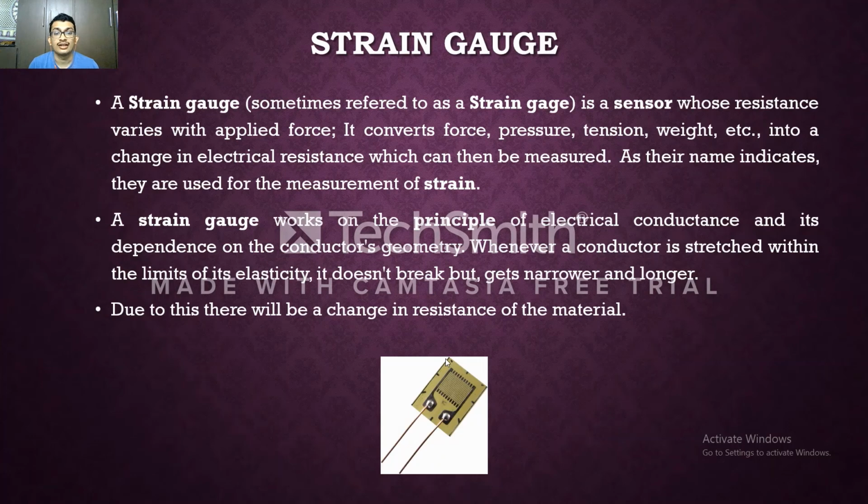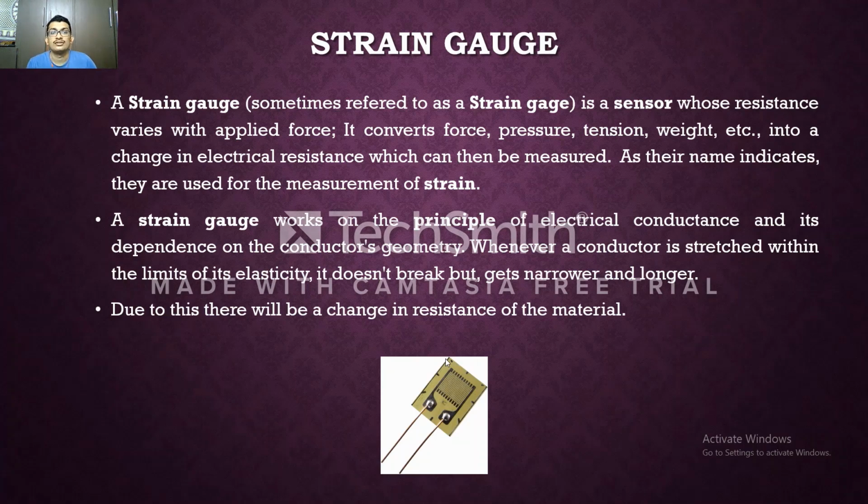Now let us learn what a strain gauge is. A strain gauge is also a resistor type of sensor whose resistance varies with applied force. It converts force, pressure, tension, weight, etc. into a change in electrical resistance, which can be measured. As their name indicates, they are used for measurement of strain. The strain gauge works on the principle of electrical conductance, which depends on the conductor's geometry. Whenever a conductor is stretched within the limits of its elasticity, it does not break but gets narrower and longer. Due to this, there will be a change in the resistance of the material.